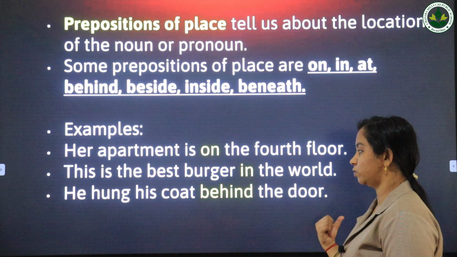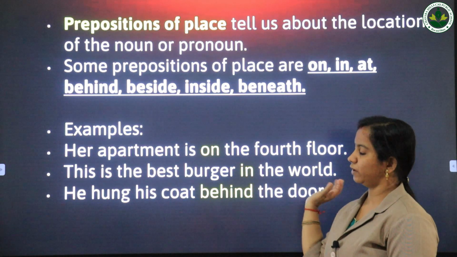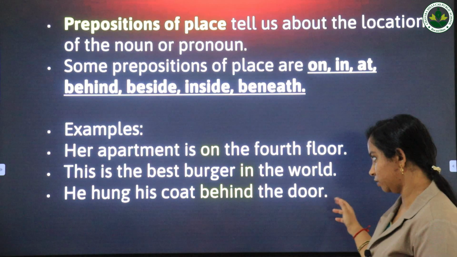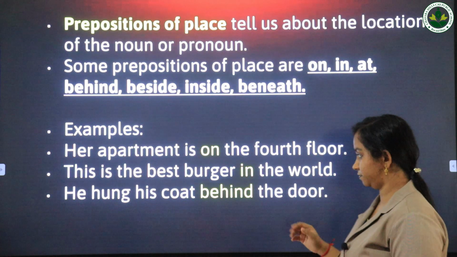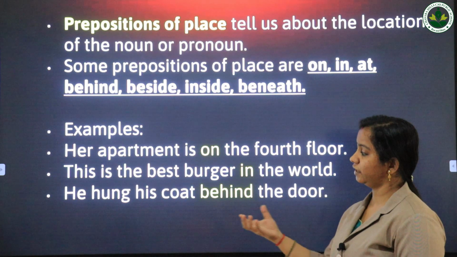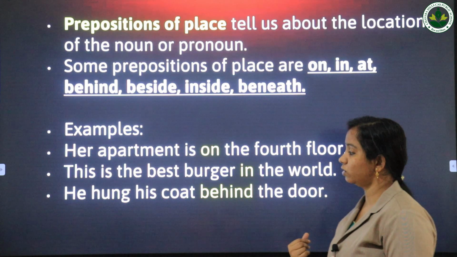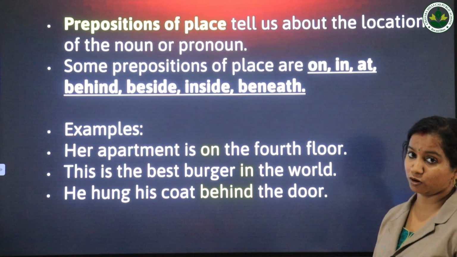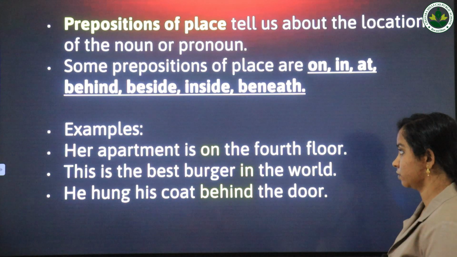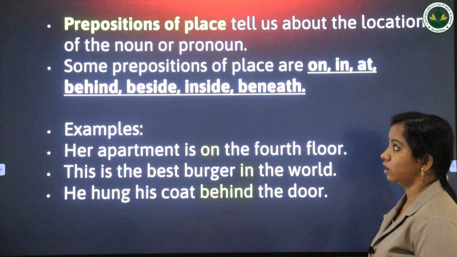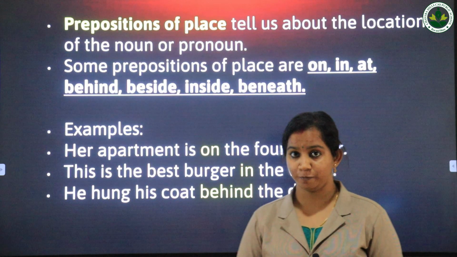When we take all the burgers around the world, this is the best burger. Next: he hung his coat behind the door. Where did he hang his coat? Behind the door. We got to know the location of the coat. So this is all about prepositions of place.